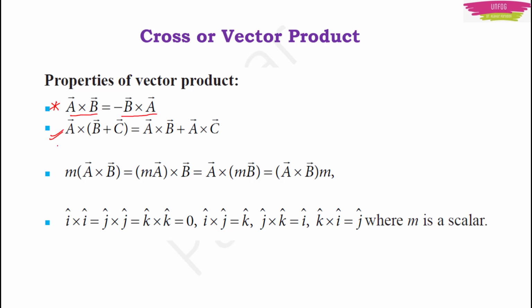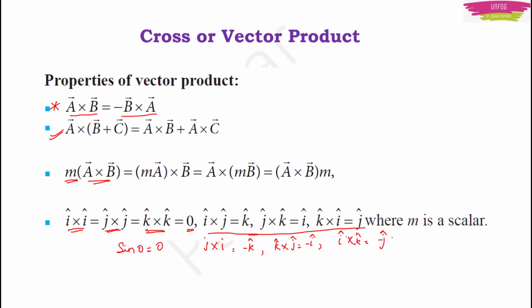Of course it follows the distributive property, and you can multiply a scalar with the cross product in any manner. And as I told you, if you have the cross product of the same vectors, your answer is going to be 0. Why is it so? Because cross product involves sine, and for similar vectors the angle between these two vectors will be 0 and sin 0 is 0. That's the reason why i cross i, j cross j and k cross k will always be equal to 0. And if you follow the cyclic order, you will have a positive unit vector. If you follow the anti-cyclic order, you will have a negative unit vector. Only one thing you have to remember: cyclic is positive, anti-cyclic is negative.